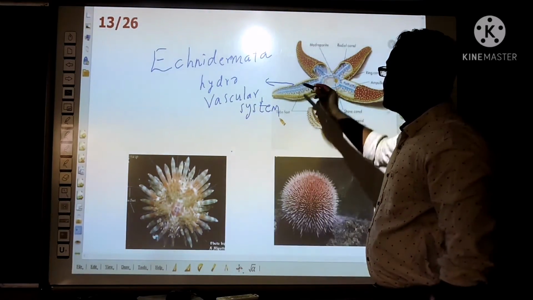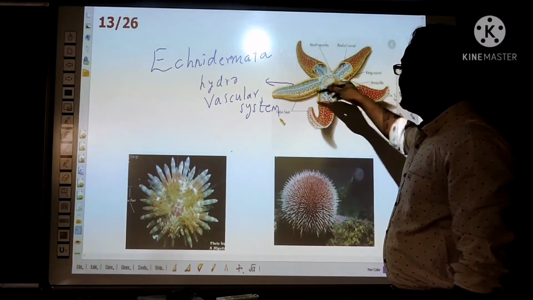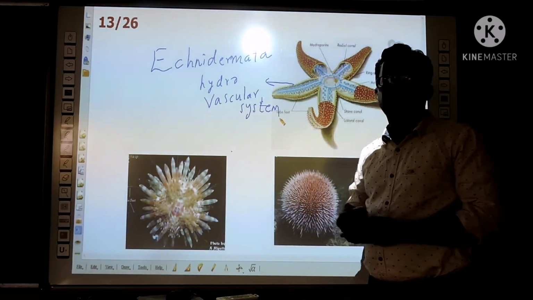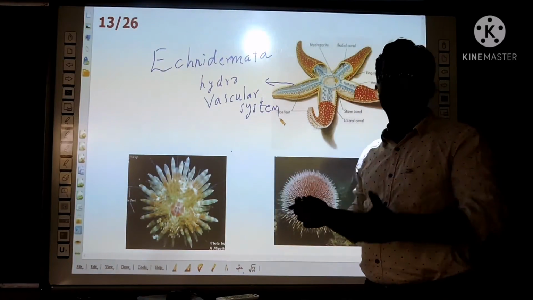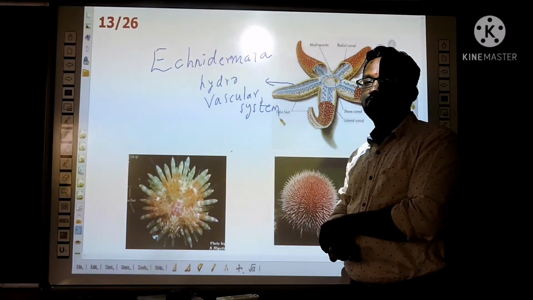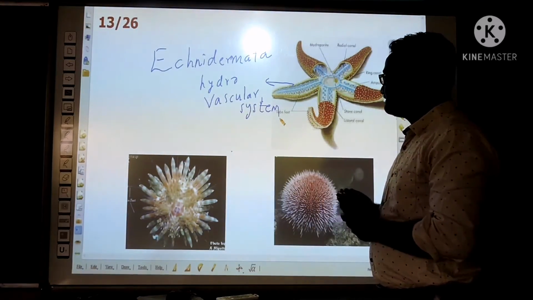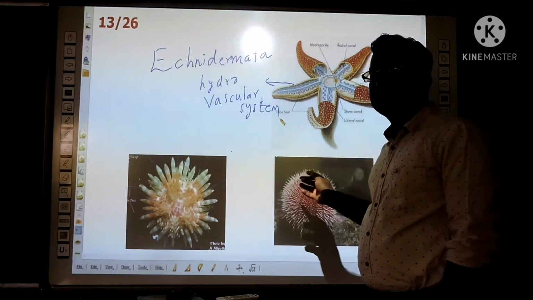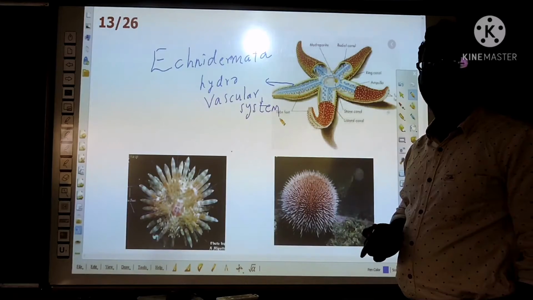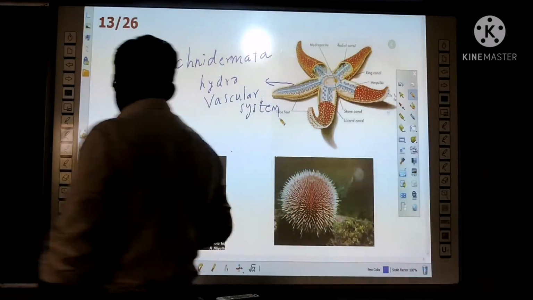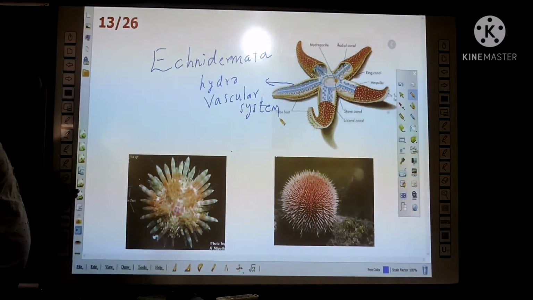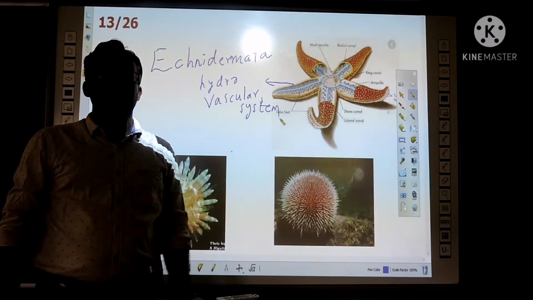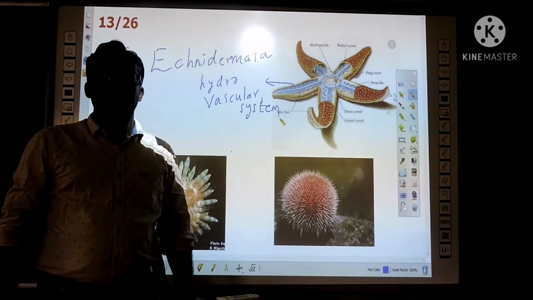If you observe these arms, they are made of a very hard skeleton. The skeleton is made of calcium carbonate. These arms are used to catch the food. For example, starfish, sea urchin. This one is the sea urchin. Very diversified animals you can observe. So up to here, from Porifera to Echinodermata, it comes under the invertebrates.